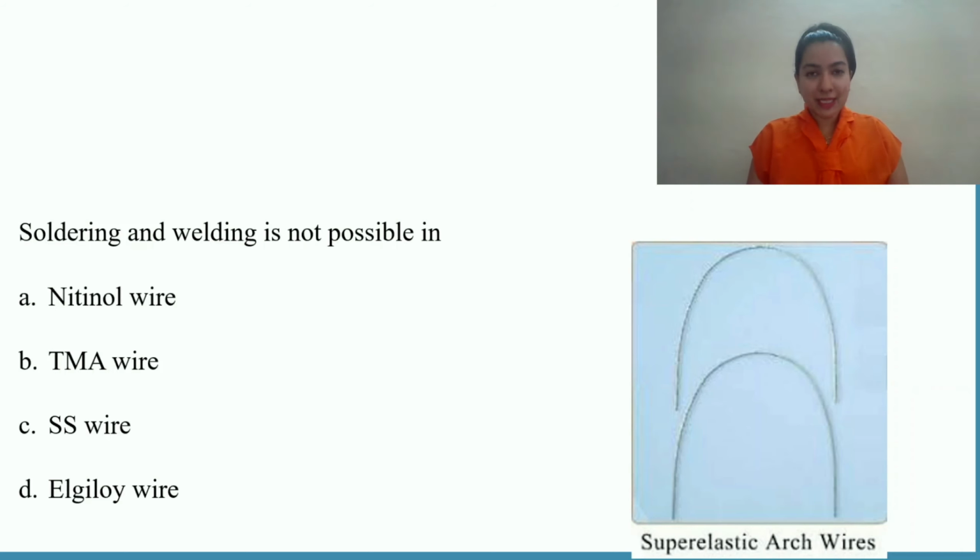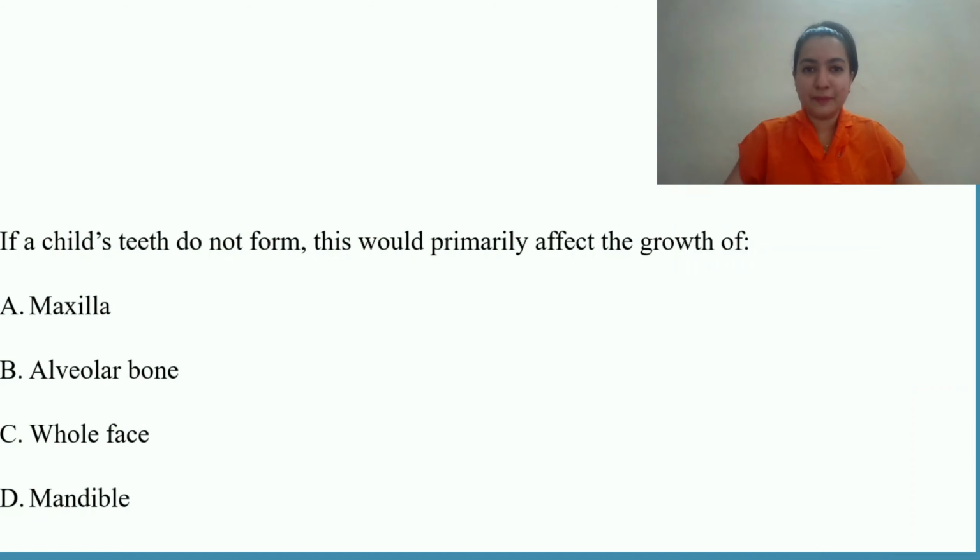The two basic properties of nitinol wire are super elasticity and shape memory. It will retain the shape in which it is because it has a shape memory. So soldering and welding is not possible in nitinol wire. We can solder and do welding in TMA wire, SS wire and alloy wire.